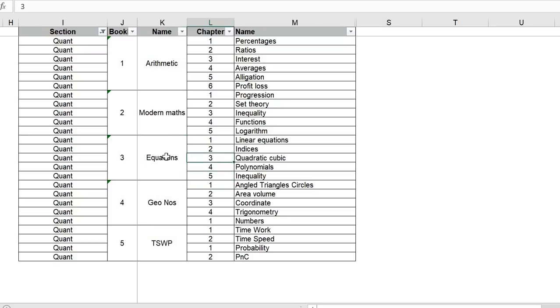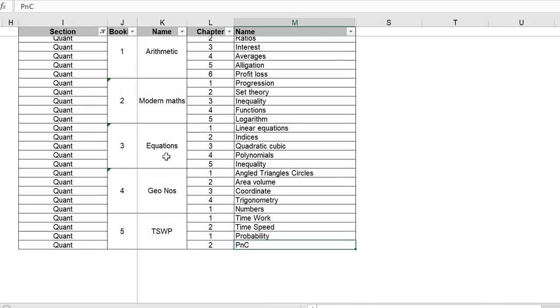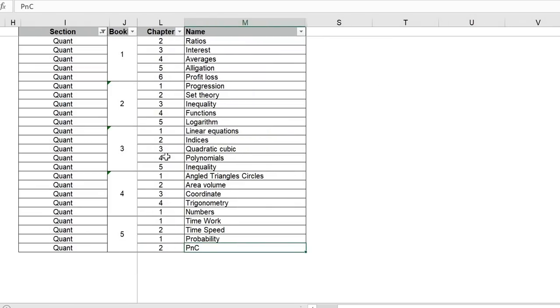Linear equation, indices, quadratic, polynomial, inequality. All these chapters are there. Geometry, numbers, time, speed, distance, time and work, PNC, probability. This is the complete scope from the quant point of view. Take a screenshot of this and paste it in front of you wherever you study, so that you know what is coming in the quant section and what we have to do.